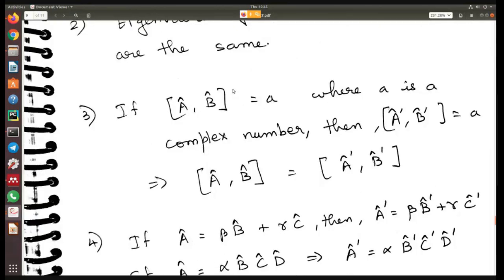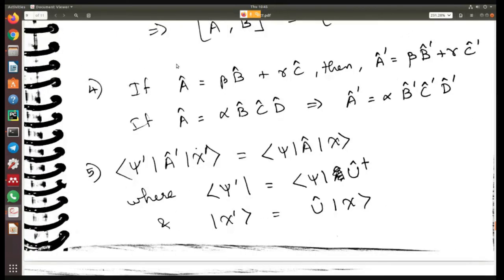Then if A and B, if the commutation of A and B is equal to A, where A is a complex number, then the commutation of A dash and B dash is also equal to A. The commutation of the transformed operators is also equal to A if the commutation of the original operators is A. Then this is the linearity property.